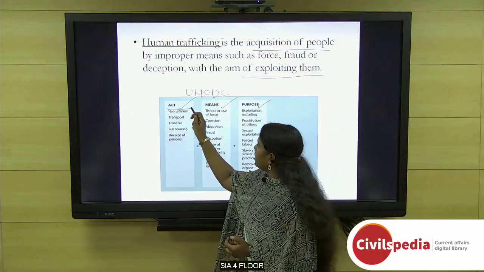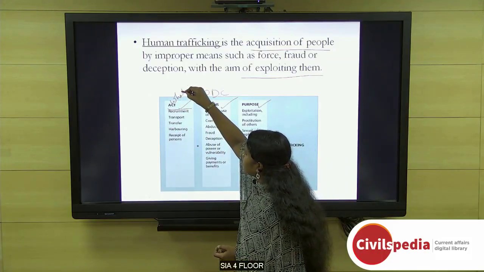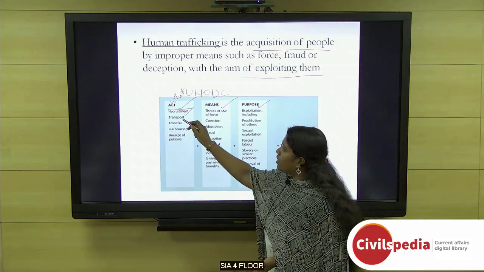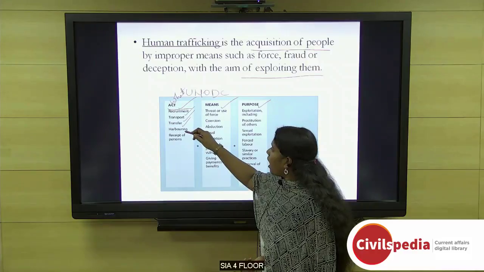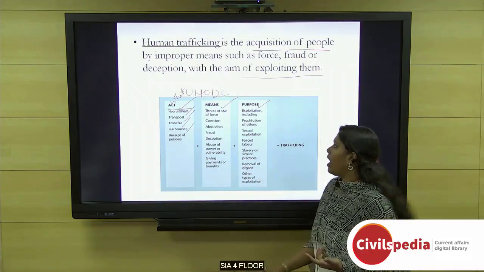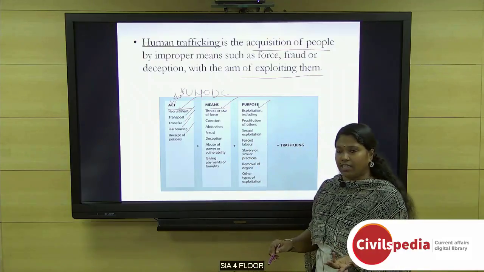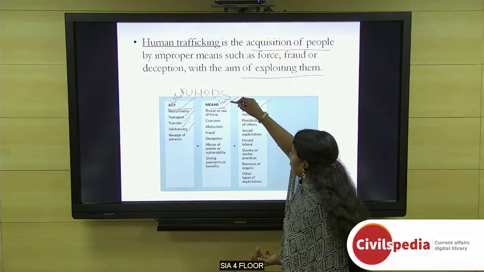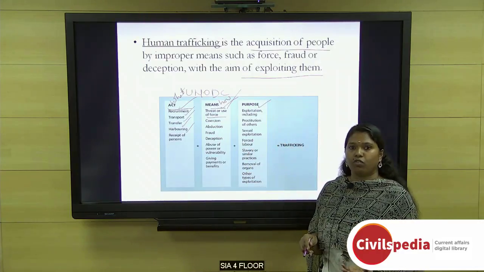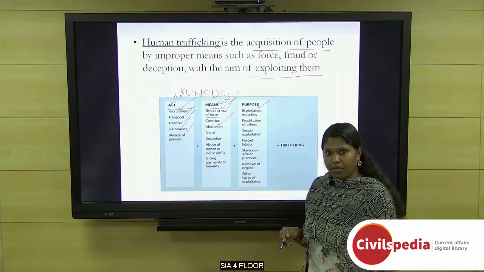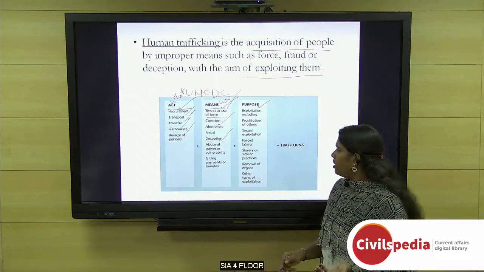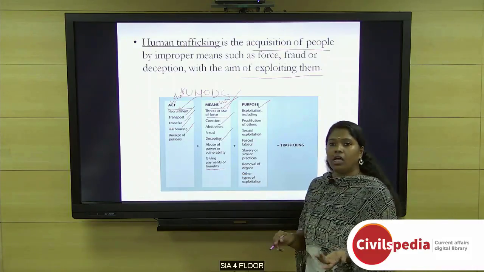So act, that is what is done. So what is done in trafficking? It can be recruitment, transport, transfer, harboring, or receipt of persons. This is the act done in trafficking. And secondly, means, that is how it is done. So how is trafficking done? It is through threat or use of force or coercion or abduction, fraud, deception, abuse of power or vulnerability, or finally giving payments or benefits.